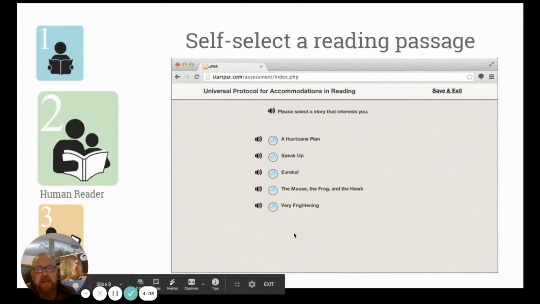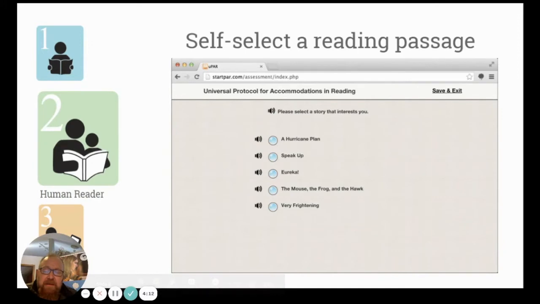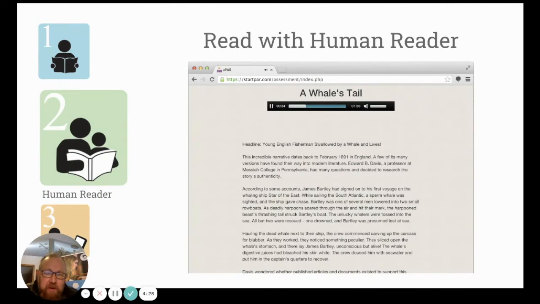They will then see a much smaller subset of passages to pick from. These will all be the same text type as the independent read text type that the student selected. So they will get this passage, but the difference is these are all going to be grade level passages, and they will be read by a human reader.